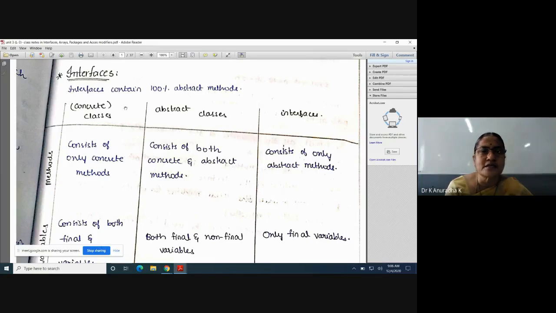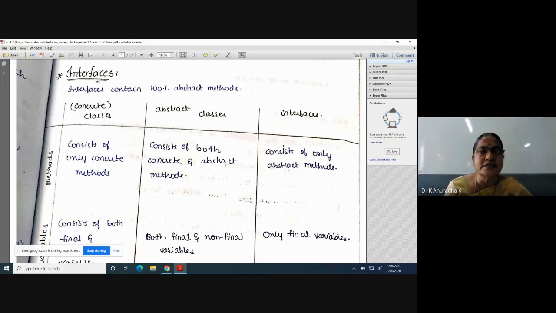Similarly, abstract class: first define what is abstract class and try to write one program on abstract class. Similarly, if you take interface, explain interface in Java with example means first you should write what is an interface and how to write the programs using interfaces.